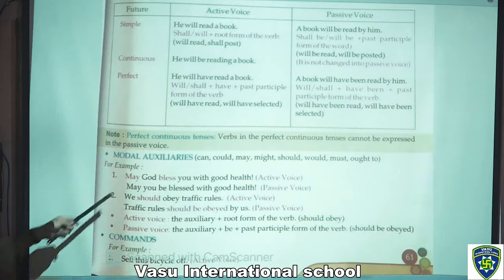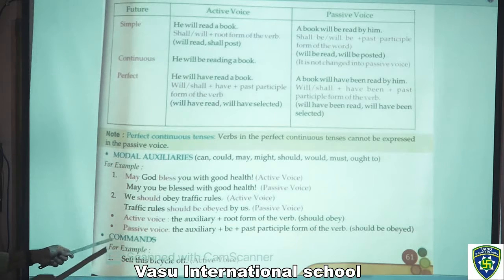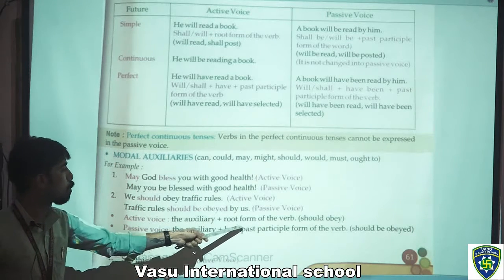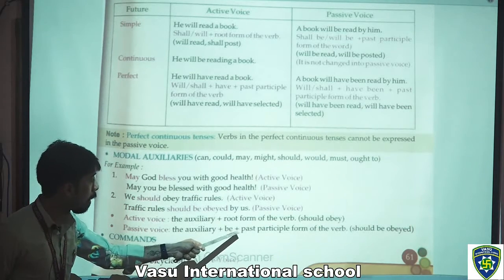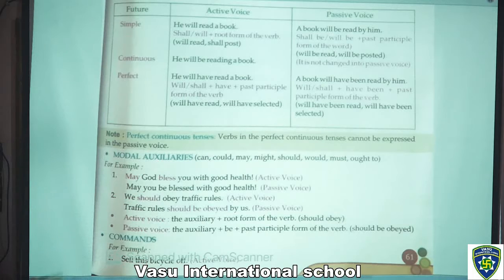For example, may God bless you with good health, that is active voice. And may you be blessed with good health, that is passive voice. In active voice, it is auxiliary plus root form of the verb, should obey. In the passive voice, it is auxiliary plus be plus past participle form of the verb, should be obeyed.